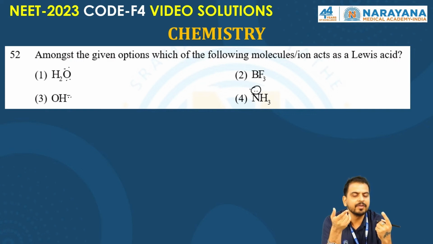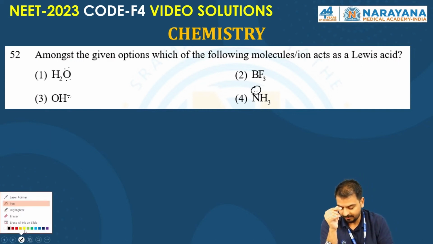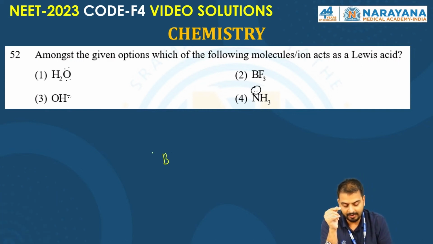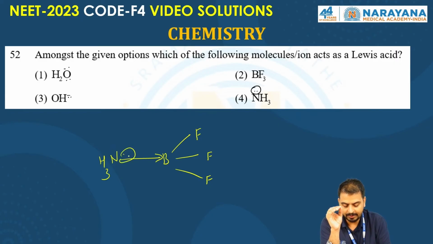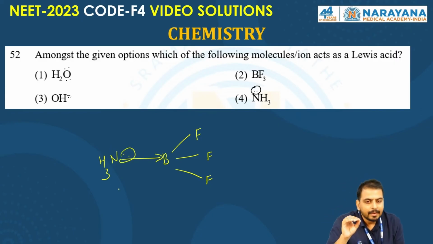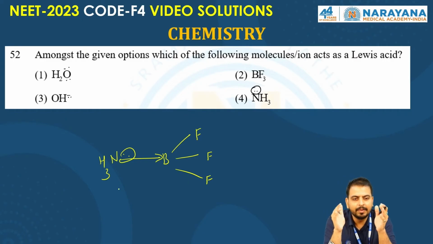But boron trifluoride, BF3, is electron deficient. It's a hypo-octet, it requires electrons and takes them from ammonia. Ammonia has excess electrons, so it forms a complex with ammonia. That's why the Lewis acid is boron trifluoride.